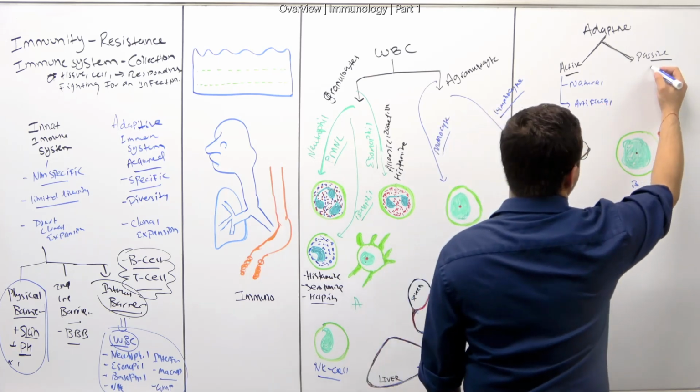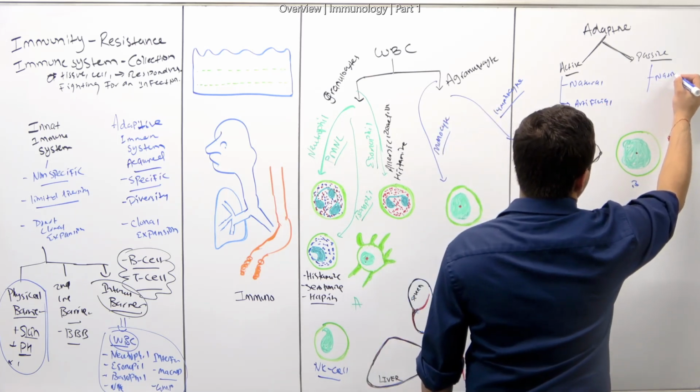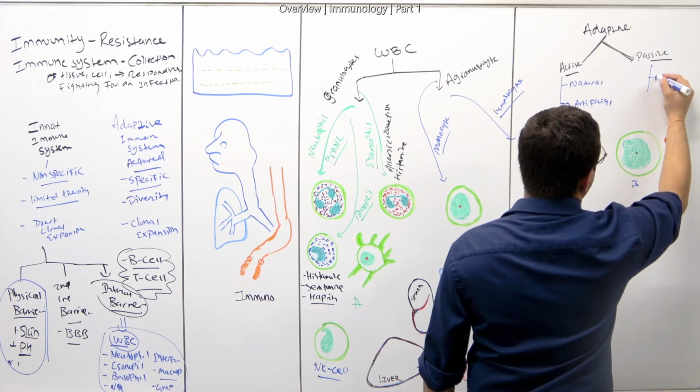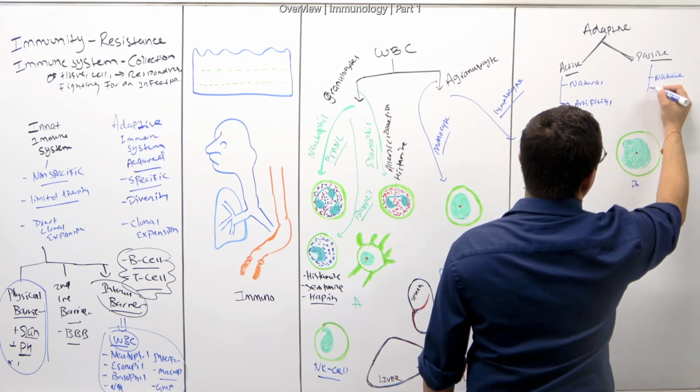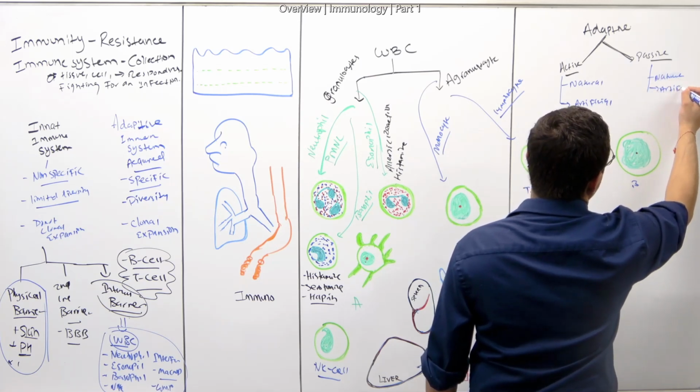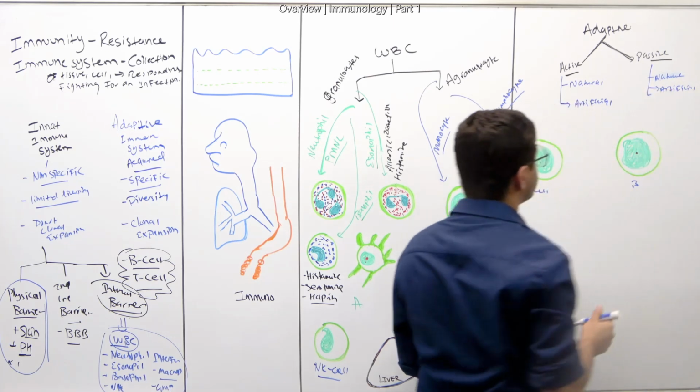Same thing with this one, passive. You have a natural one, let's say, not native, it's called natural. Another one is called artificial. What does this mean? And we're talking about the adaptive immune system.